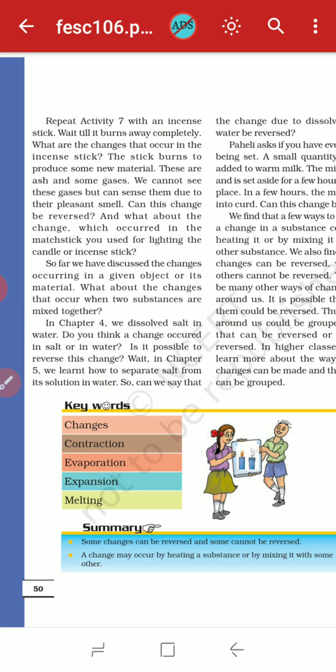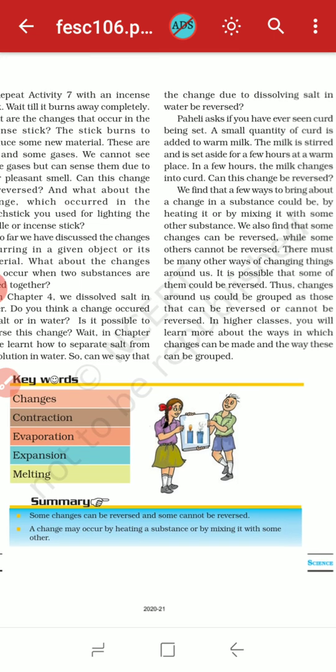Okay, and we have seen some keywords: changes, C-H-A-N-G-E-S. You have to write down these keywords after you get your copies back. Then contraction, C-O-N-T-R-A-C-T-I-O-N. Evaporation, E-V-A-P-O-R-A-T-I-O-N. Then expansion, E-X-P-A-N-S-I-O-N, and melting, M-E-L-T-I-N-G. So let's look at the summary.